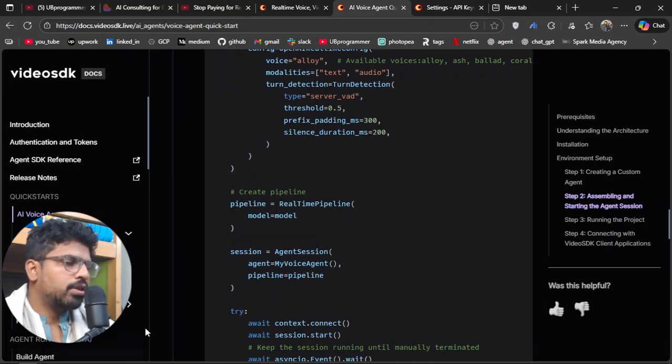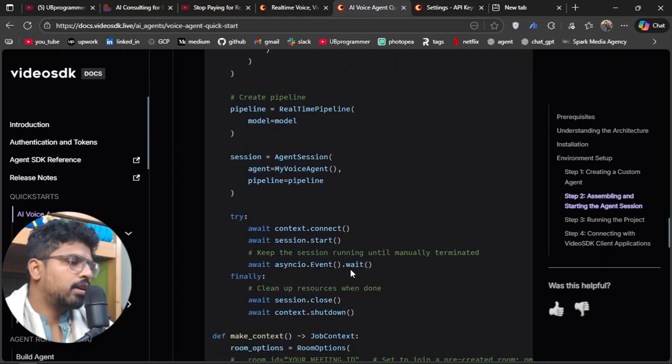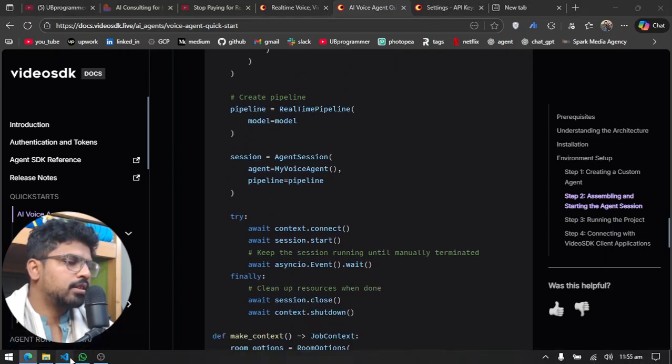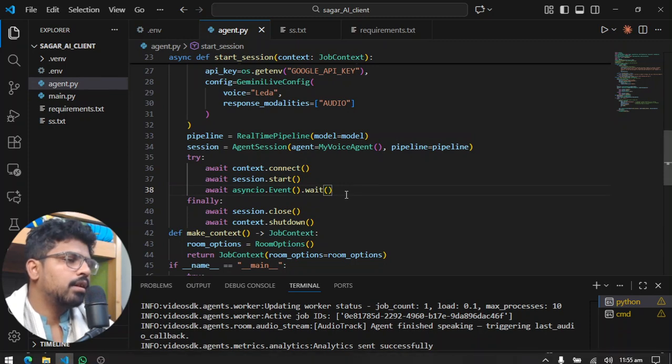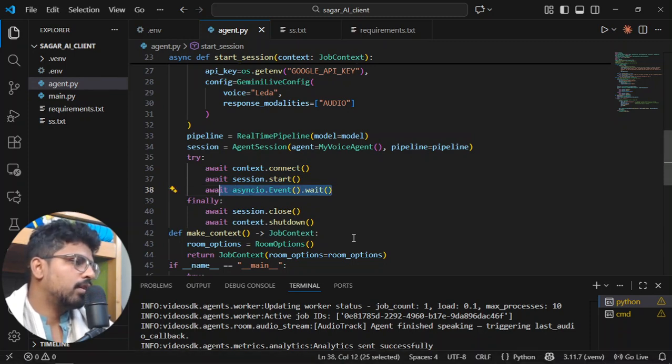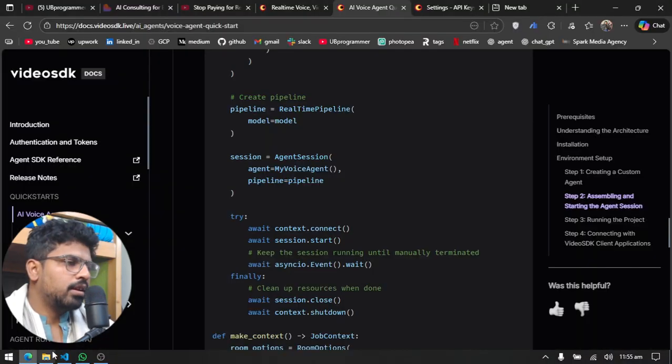Now we have to create the pipeline, and the agent session will be in this object, and then we start the session, and that's exactly what I am doing here. Session dot start, and then this event will wait for, like, if there is an event.